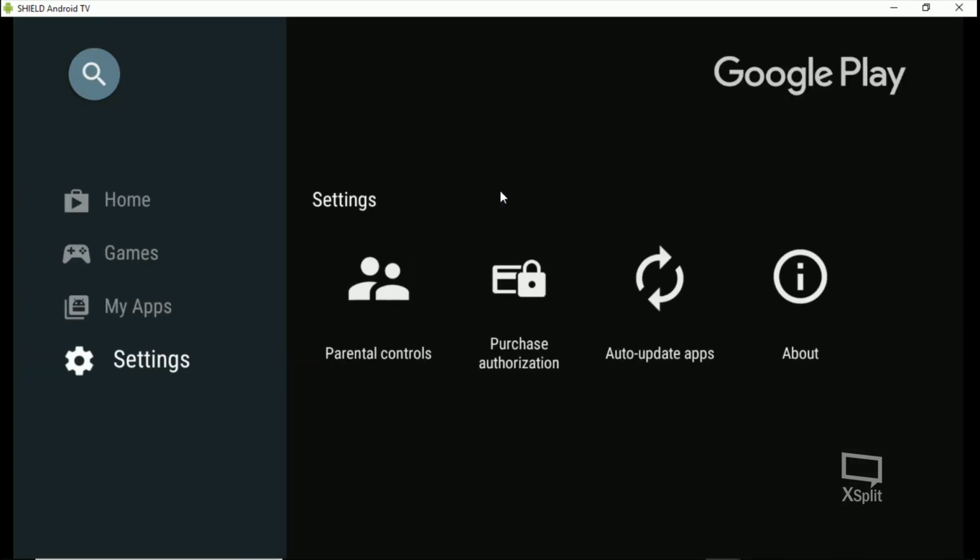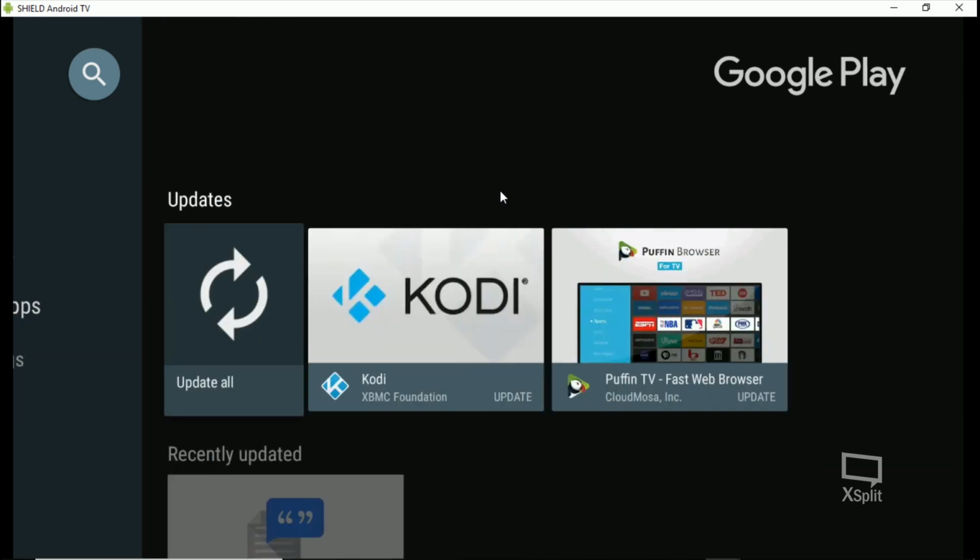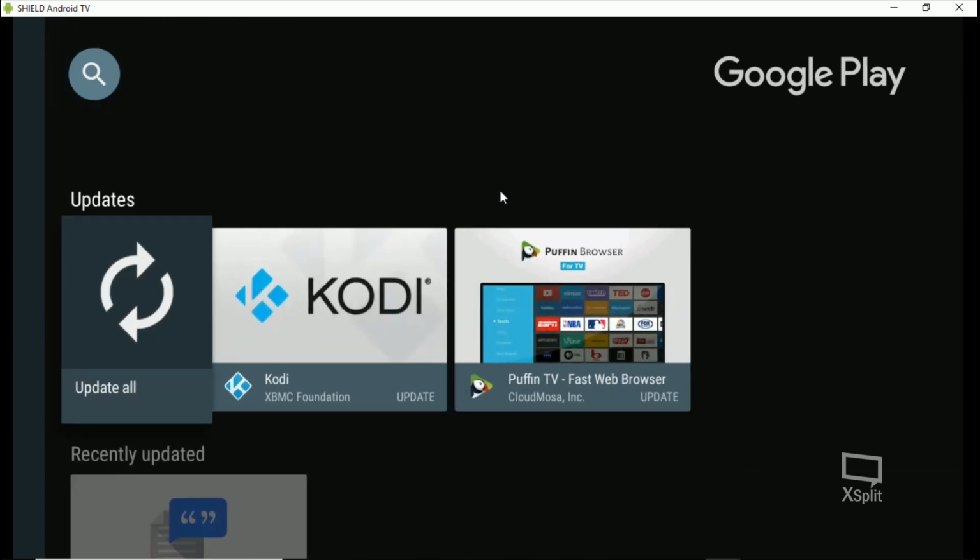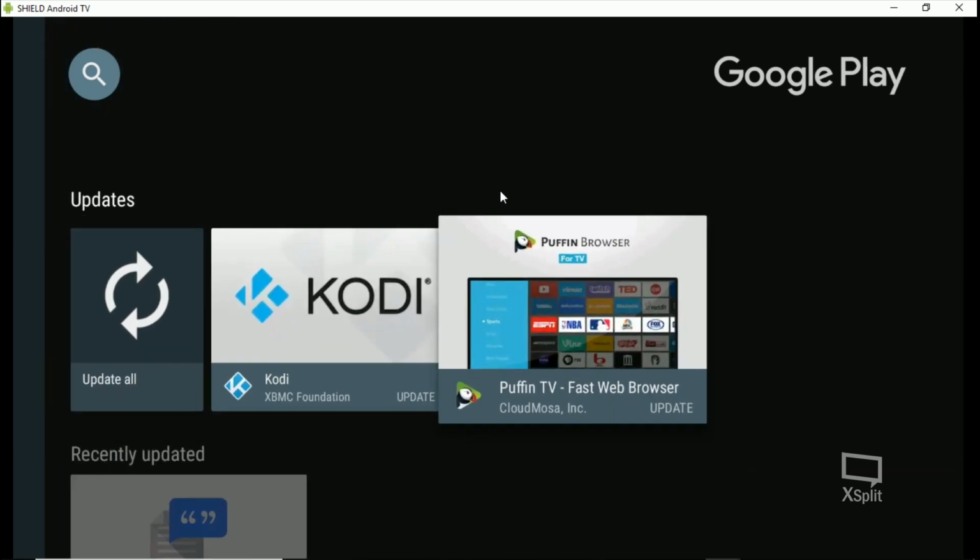If you have your auto updates shut off, then you'll have to come here and just do manual updates. But just leave this one alone until they fix it. I don't know what they did or where their plan is going, but right now you can't download, you can't install anything.